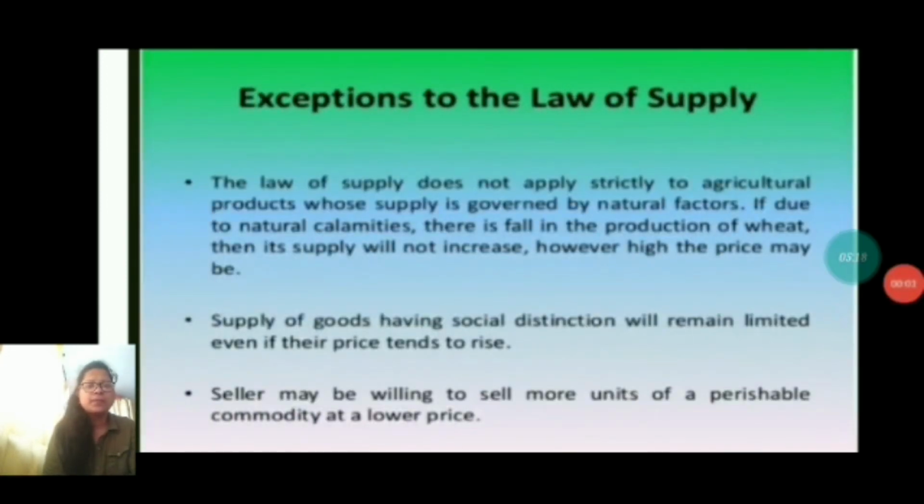Exceptions to the law of supply. The law of supply does not apply strictly to agricultural products whose supply is governed by natural factors. If due to natural calamities there is a fall in the production of wheat, then its supply will not increase, however high the price may rise. Next, supply of goods having social distinctions will remain limited even if the price tends to rise. And last one, a seller may be willing to sell more units of a perishable commodity at a lower price.